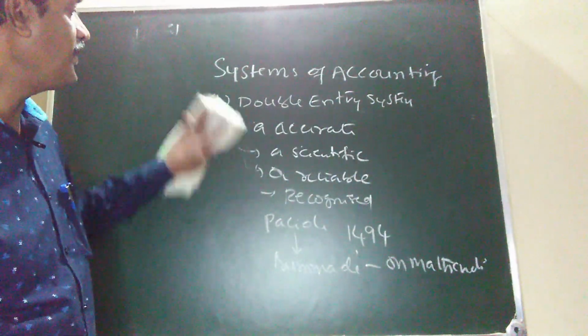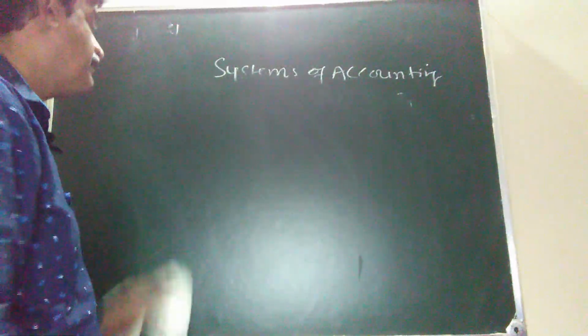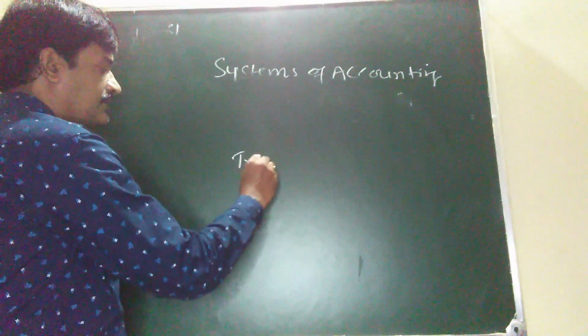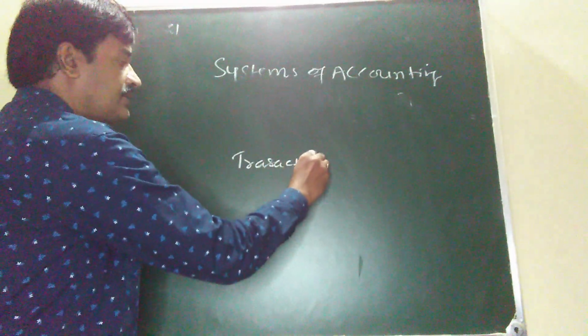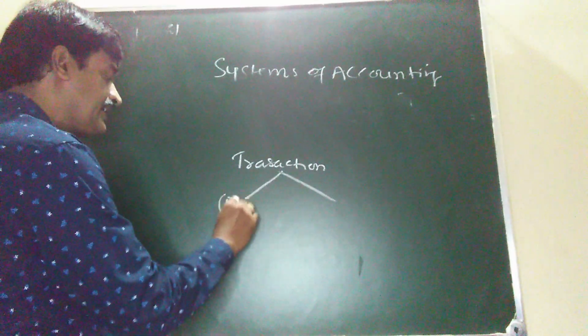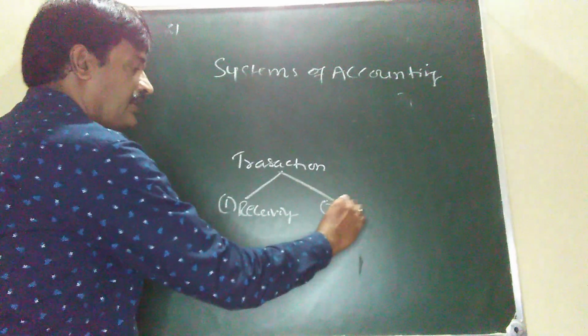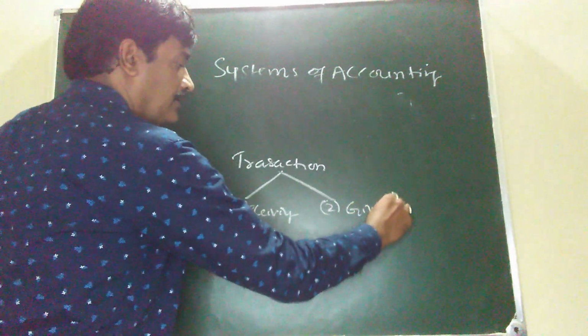Now, according to Luca Fazioli, the father of double entry system of accounting, every transaction has two aspects. One is receiving aspect, second one is giving aspect.